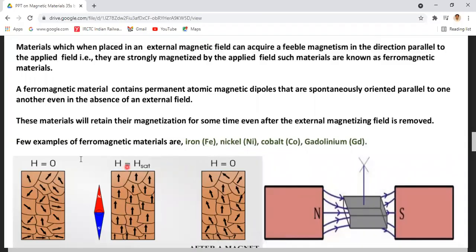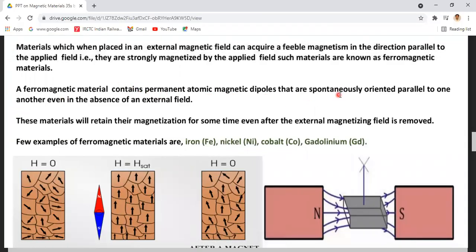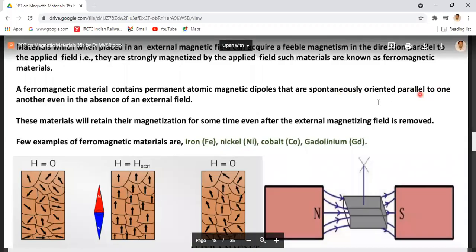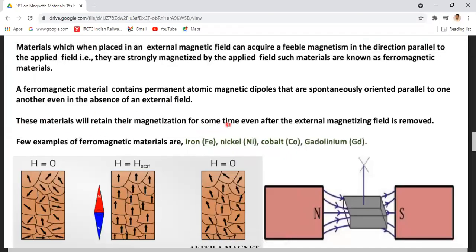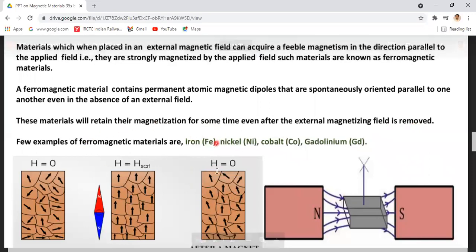That means a ferromagnetic material contains permanent atomic magnetic dipoles that are spontaneously oriented parallel to one another even in the absence of an external field. These materials will retain their magnetization for some time even after the external magnetizing field is removed. The magnetization exists in them for some time.